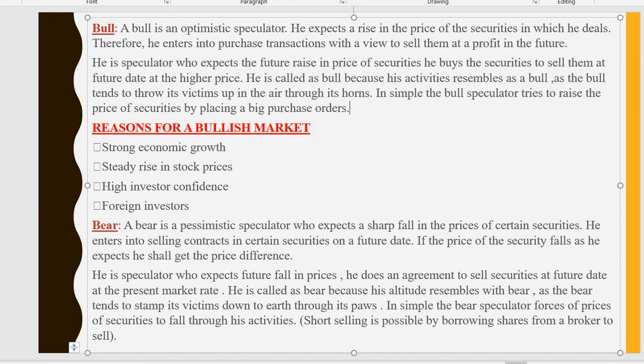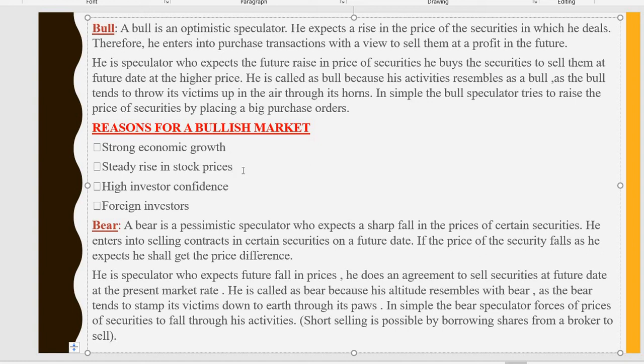So you can see the reasons for a bullish market: strong economic growth, steady rise in the stock prices, high investor confidence, and foreign investors. Strong economic growth, yes. If you want strong economic growth of a country, one needs to enter a bullish market where you can make a profit.